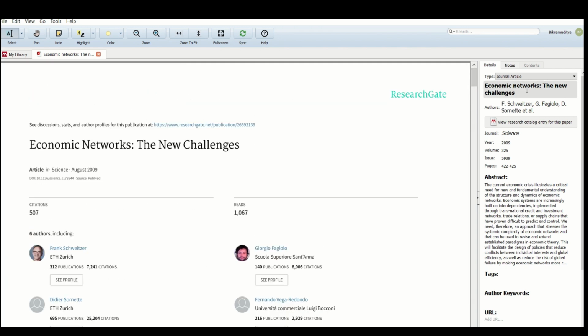Here we have to check the name is fine, the paper is a journal article, so these two tick boxes are fine. Author names are fine, journal name is Science, year is 2009, volume is 325, issue is this, and the pages are this. So that means this is perfect. So we can try this. Let's copy this and try inserting it in our Word file.